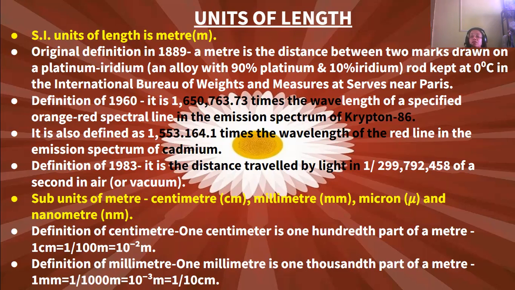Now, the subunits of the meter are centimeter, millimeter, micron, and nanometer. The definition of centimeter: 1 centimeter is a 100th part of a meter, that is 1 centimeter is equal to 1 by 100 meters, or 10 to the power minus 2 meters. The definition of millimeter: 1 millimeter is a 1,000th part of a meter, that is 1 mm is equal to 1 by 1,000 meters, or 10 to the power minus 3 meters, or 1 by 10 centimeters.